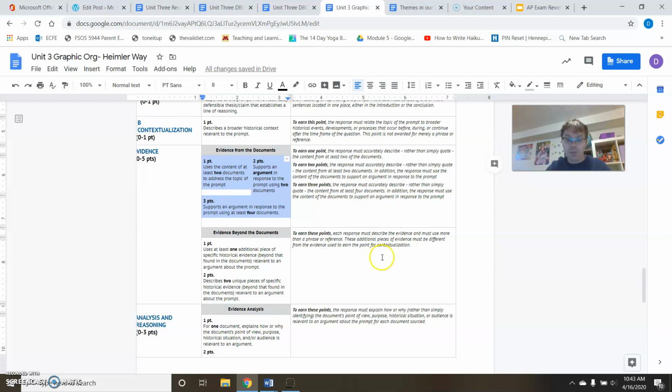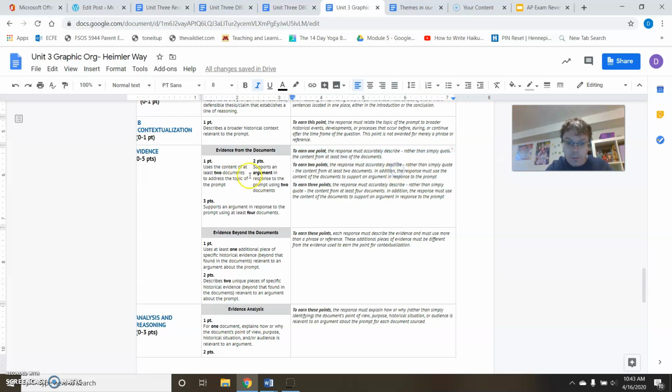Now, up here, to earn a point, the response must accurately describe rather than simply quote the content from at least 2 documents. The advice from Steve Heimler, the advice from most of our AP teachers out there who I've heard from: do not quote. Do not quote. The readers already know these documents. Make sure you paraphrase. All right?